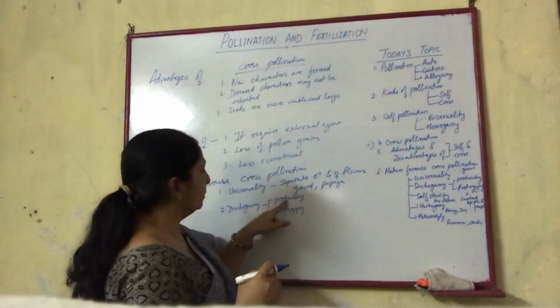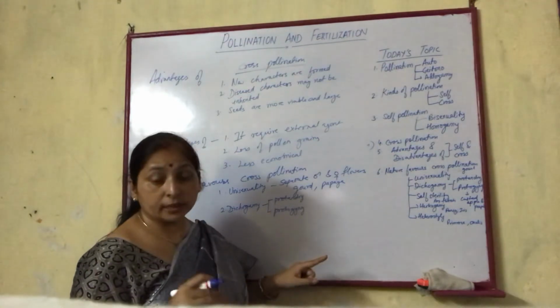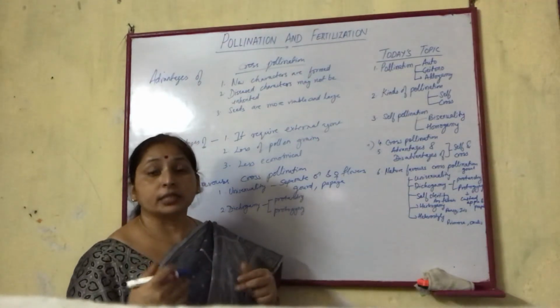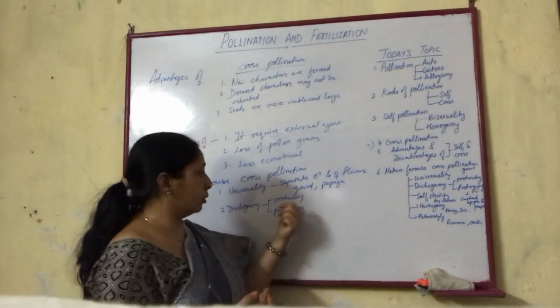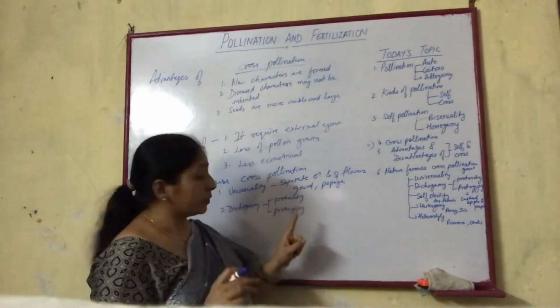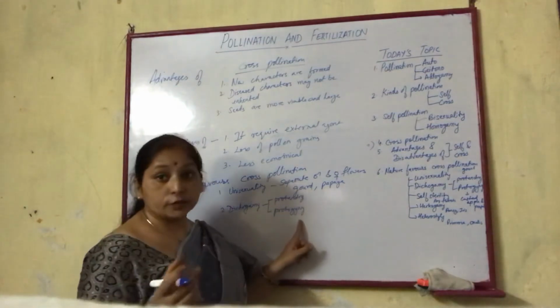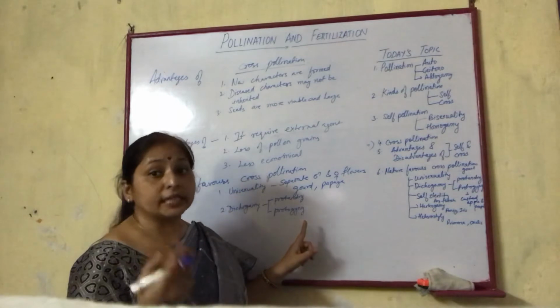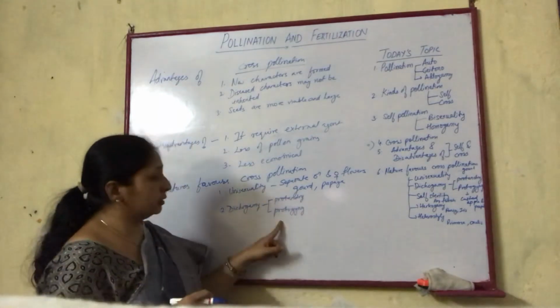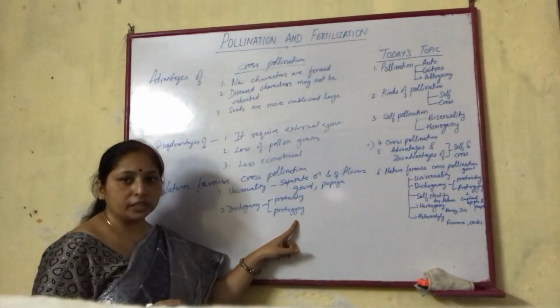When the androecium matures earlier than the gynoecium, it restricts fertilization in the same flower. Protogyny, gyne is for gynoecium. If the gynoecium or the stigma matures earlier than the anther, then also cross pollination is favored.